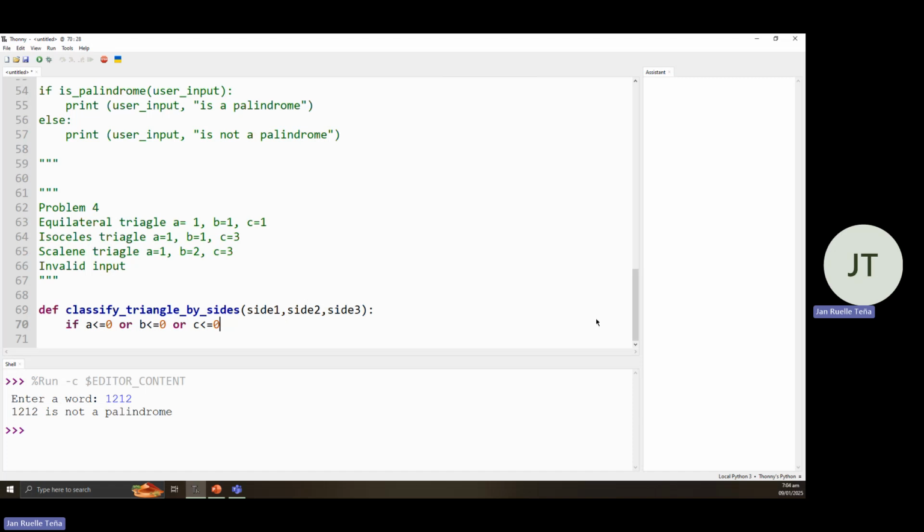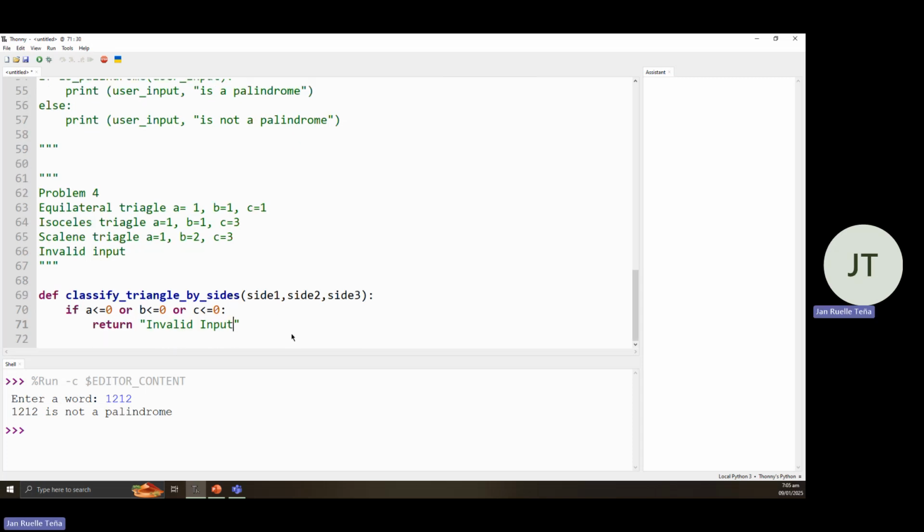So therefore, if we consider this tree, if A is less than or equal to 0, or B is less than or equal to 0, or C is less than or equal to 0, then let's return invalid input, since this would produce negative numbers or invalid sides.